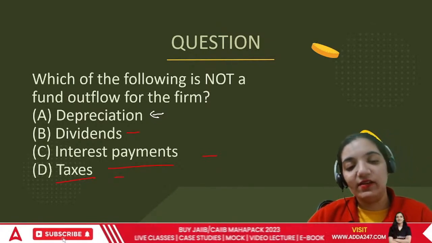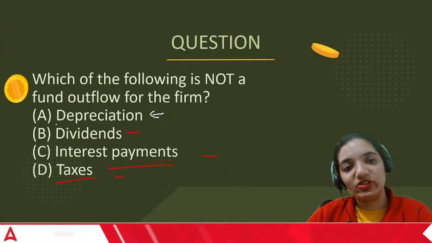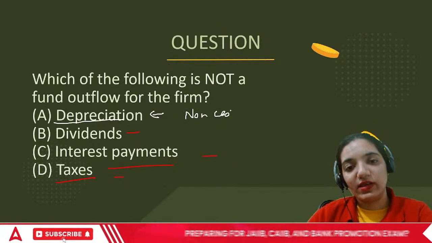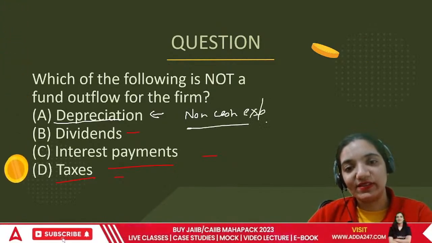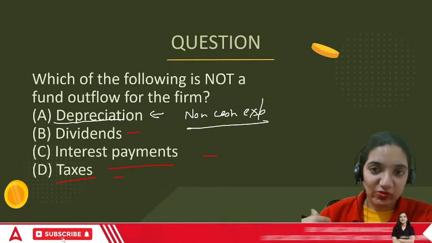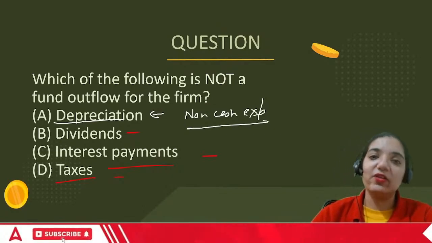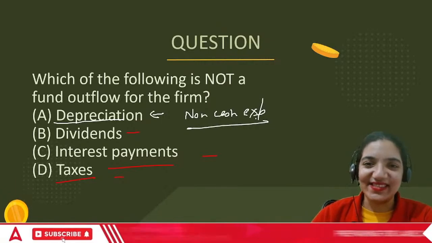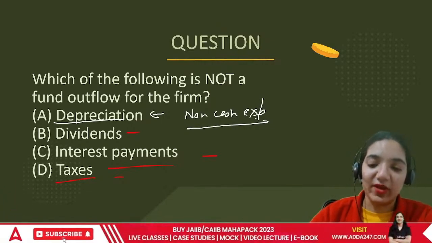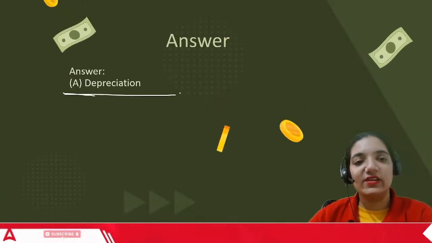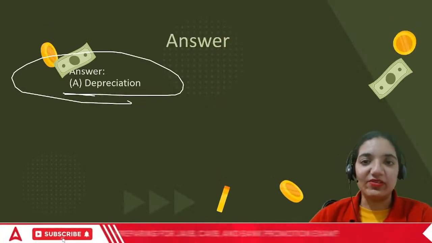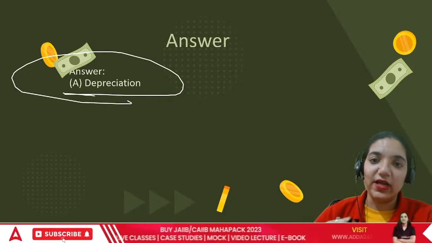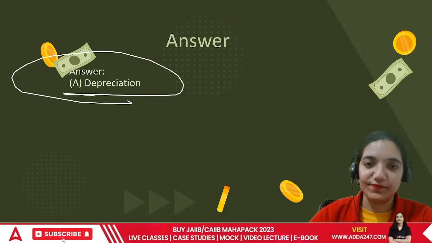So depreciation for me would be a non-cash expense. Though it's an operating expense used in the business, it is non-cash because there is no movement of cash. So the correct answer is depreciation. In both cash flow and fund flow, we do not include depreciation at all.